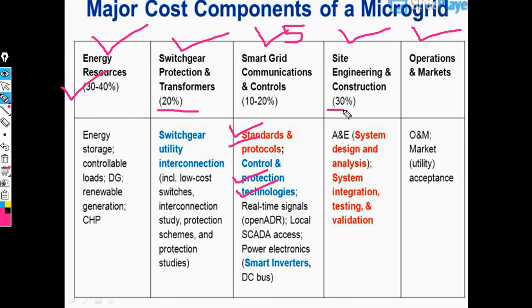In operation and market we need an outage management system, which is very important in microgrid for market utility and acceptance. These are the several major cost components required for microgrid. This is the important concept: the important components in microgrid.